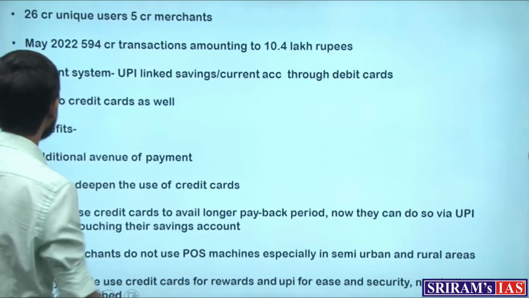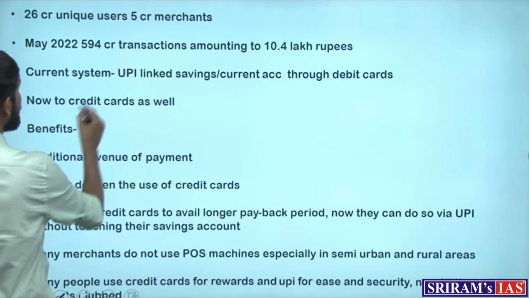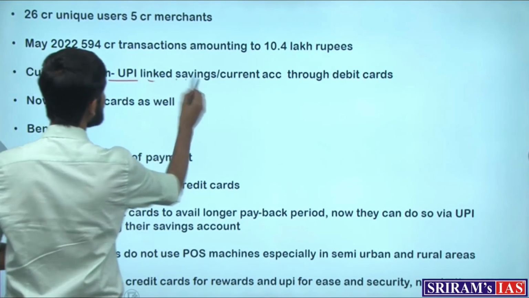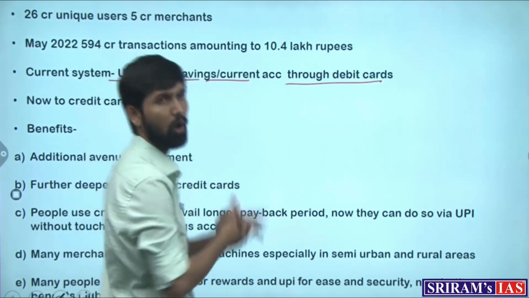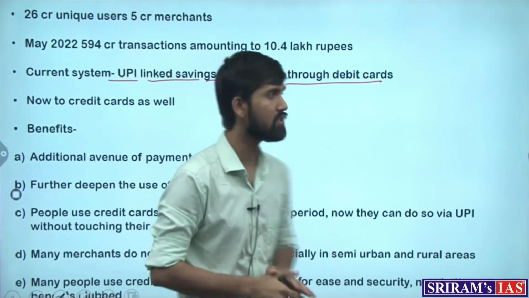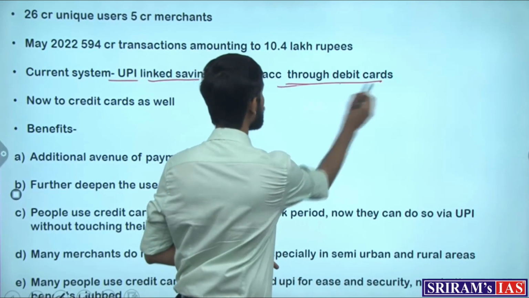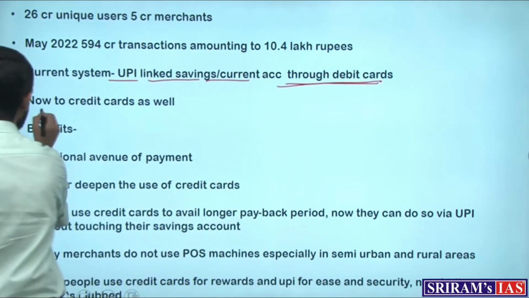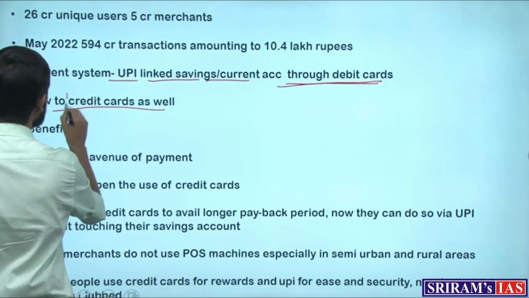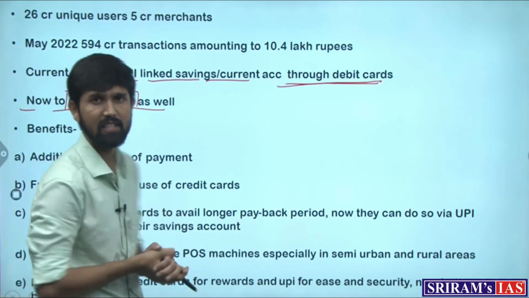First of all, the new move has been that where currently the UPI was linked to savings or current account through debit cards, normally when we do UPI transactions, our accounts are attached through the debit cards, but the new move is attaching the account to the credit cards as well. Now why has this been done?